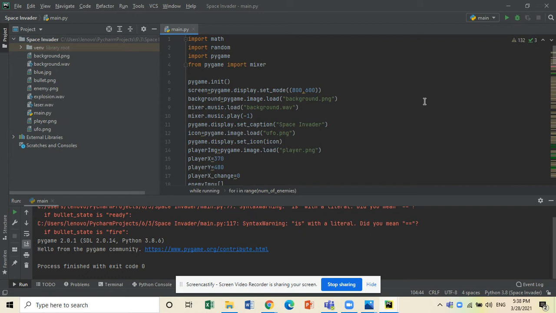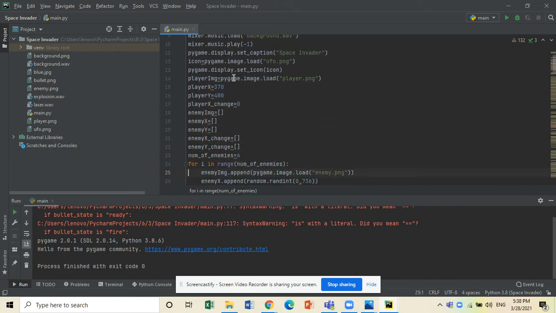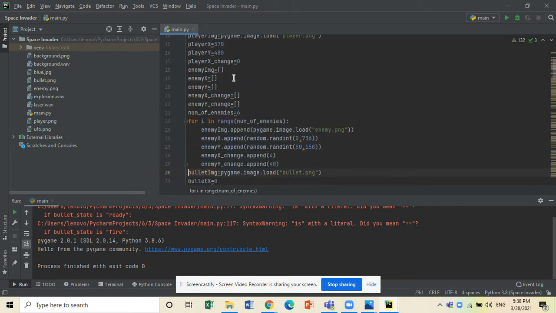The game is over, but do you want to know how it happened? I have imported math, random, pygame, and from pygame I've imported mixer. After initializing pygame, I have loaded images, music and set X and Y positions for some of them.